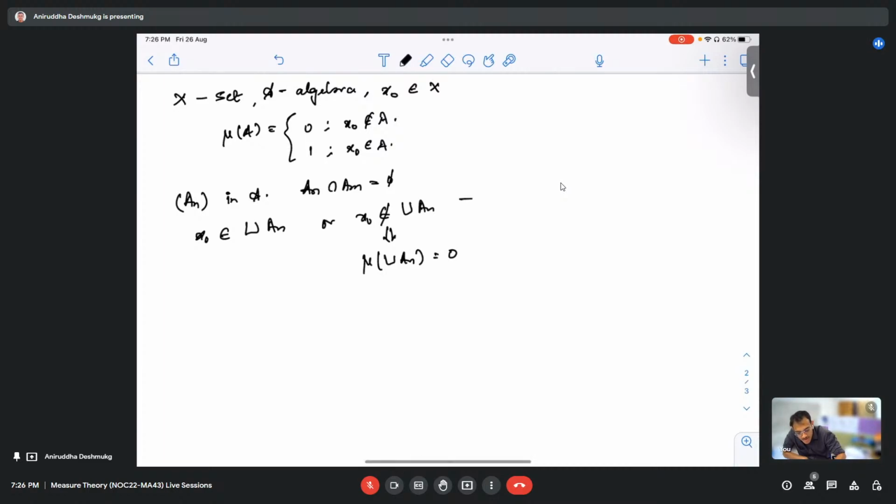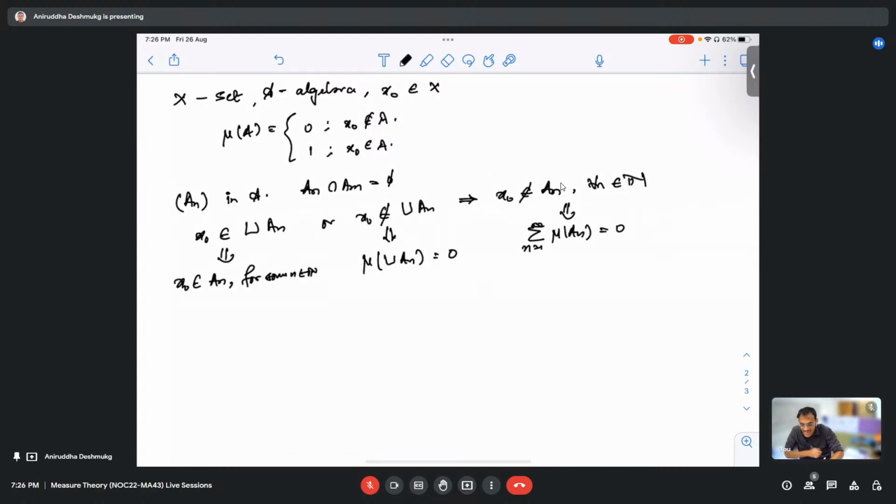But x naught not being inside the union also means that x naught is not in any of the A_n, right? And this would further imply that the summation of mu(A_n) is zero. So at least in this case, we have countable additivity. This one's so much easier compared to the other one. But in the second case, what happens if x naught is inside the union? x naught is inside one of the A_n, for some n. But the A_n are mutually disjoint, so it cannot be inside any other A_n. So it has to be in one particular A_n.